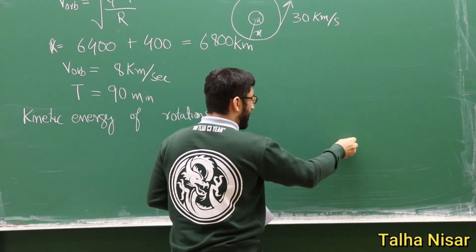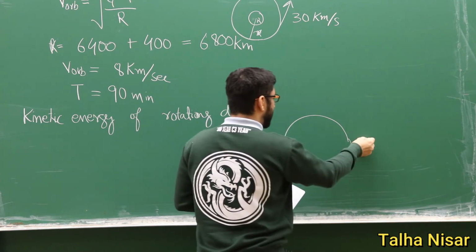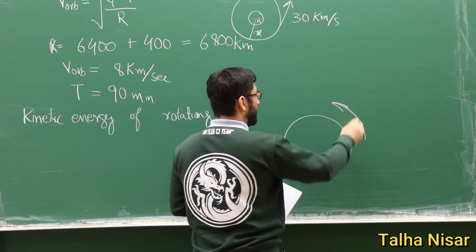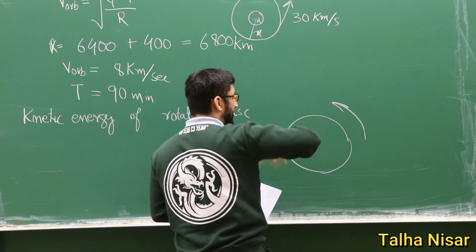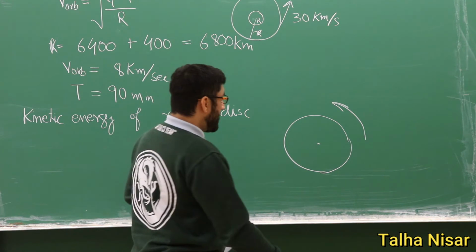So we have a rotating disk, for example here, and this is revolving, so it is spinning like this. We want to know what is the kinetic energy of this disk.